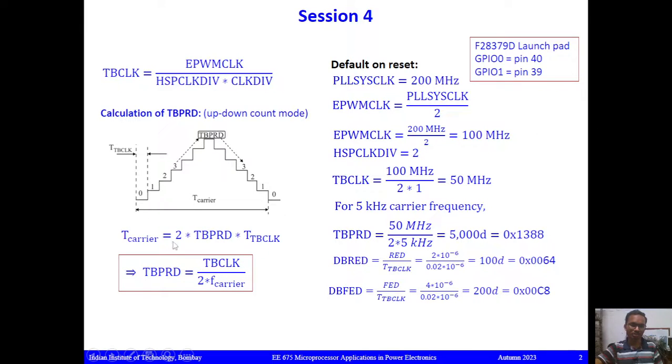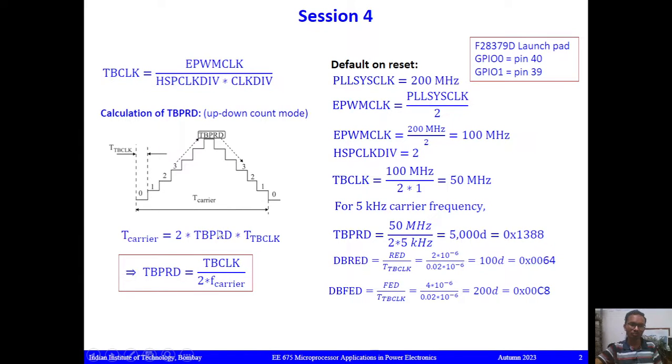If you see this, T carrier equals 2 times TBPRD times the time base clock time period. From this expression we can calculate TBPRD, the count, how many counts we have to count to get this much carrier frequency.